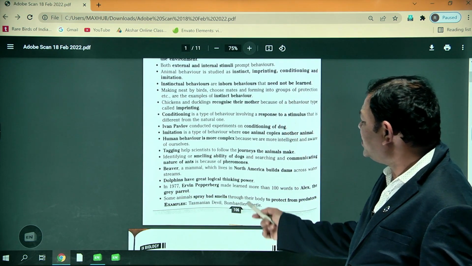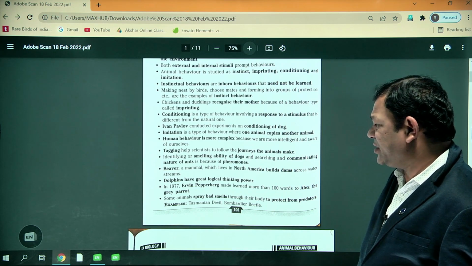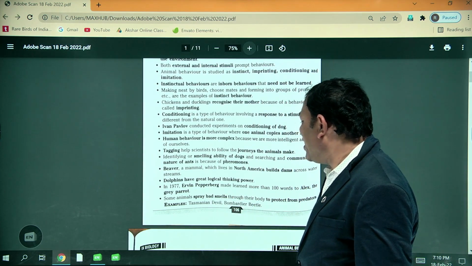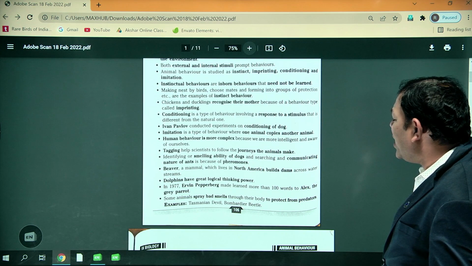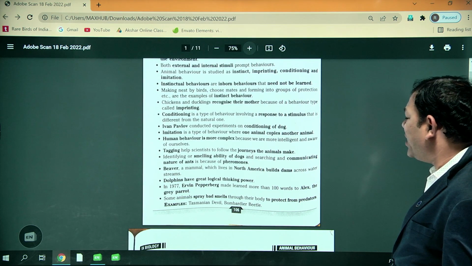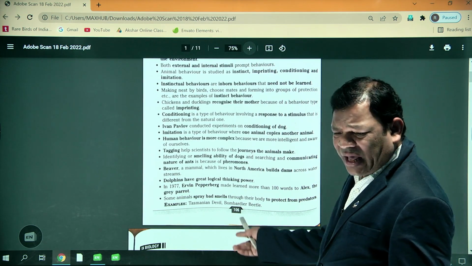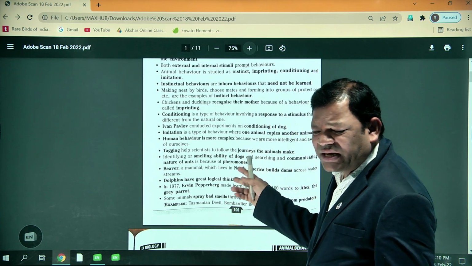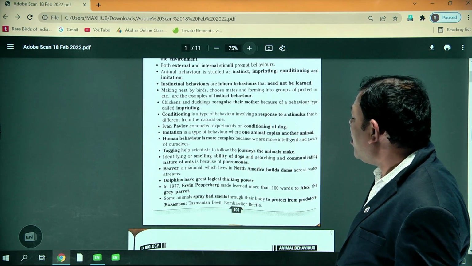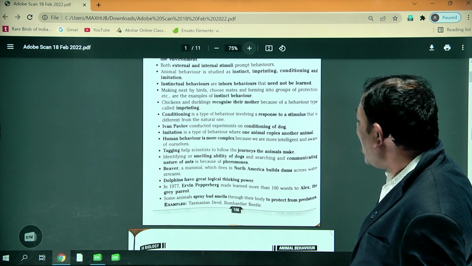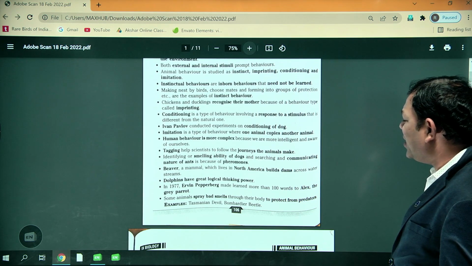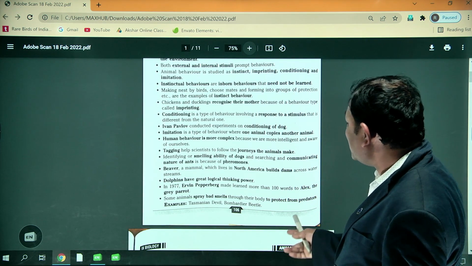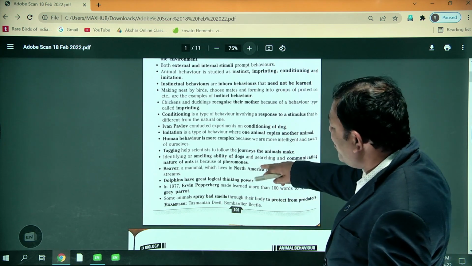How many words did he learn? 100 words. Some animals spray a bad smell from their body to protect themselves from predators. For example, the Tasmanian devil and the bombardier beetle. They release the bad smell for protection.